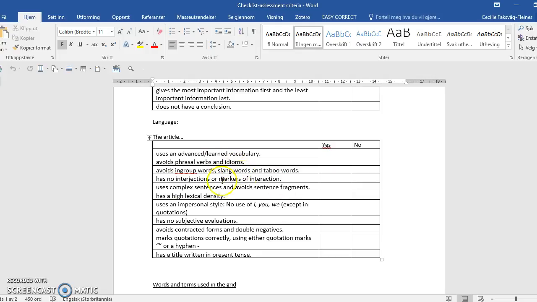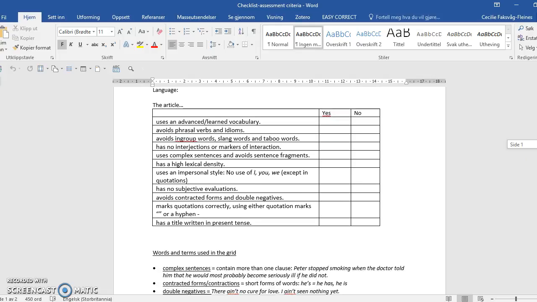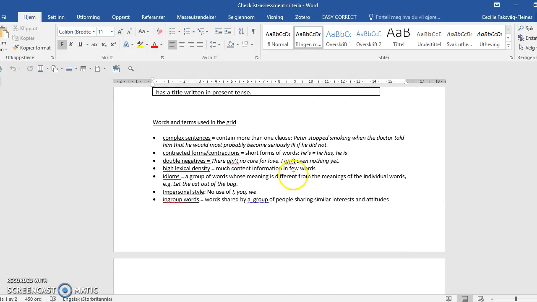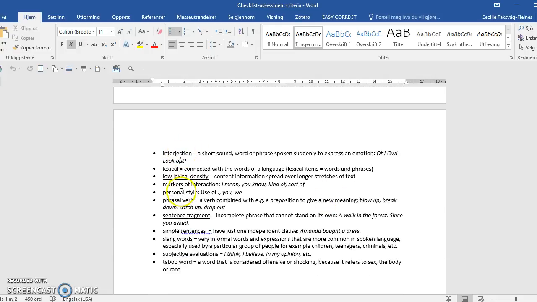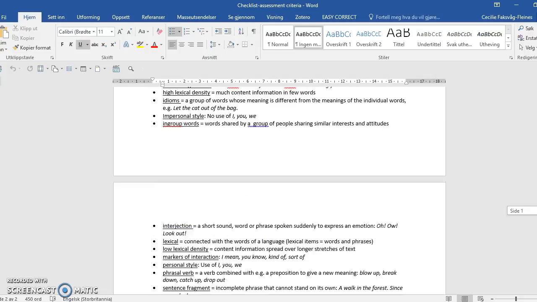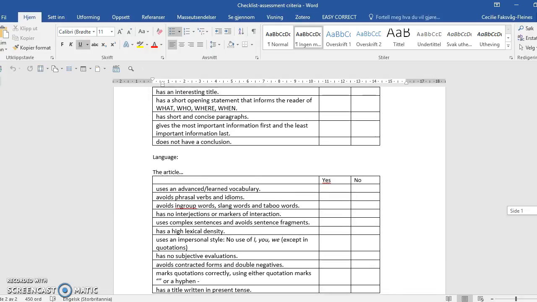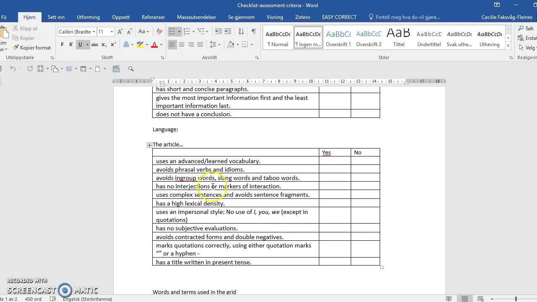Again, a lot of words here. Maybe you don't remember from the PowerPoint. You find the PowerPoint in OneNote, by the way, but Marianne has also added explanations here. So you see idiom, in-group words, interjection, phrasal verbs. You find a definition below here. So if you think, what, I don't remember what this is, don't worry, you can find a description.